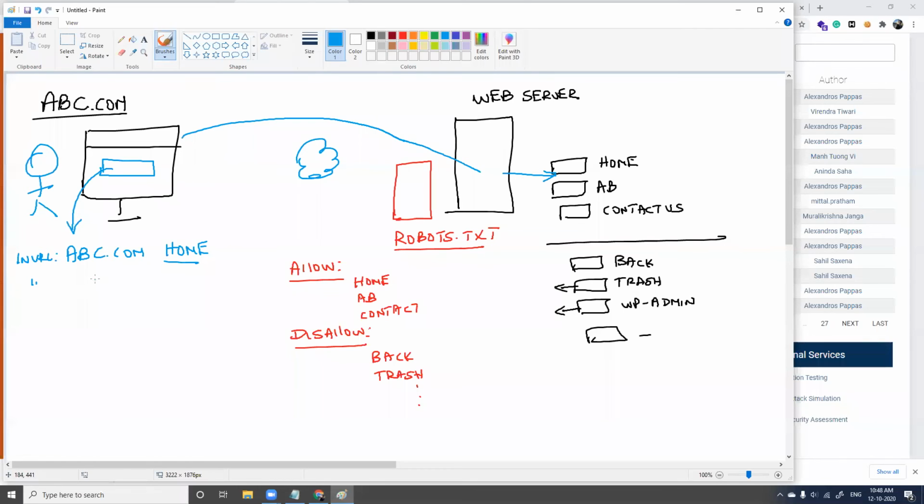Likewise, he is again searching, I want backup of abc.com. He is accessing backup, and again robots.txt is not configured. What will happen? This request will come here and it will directly access backup.